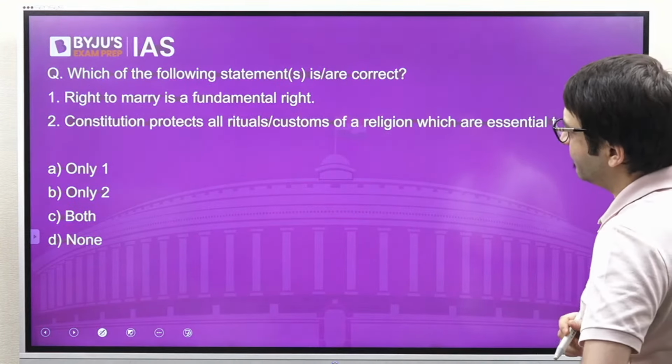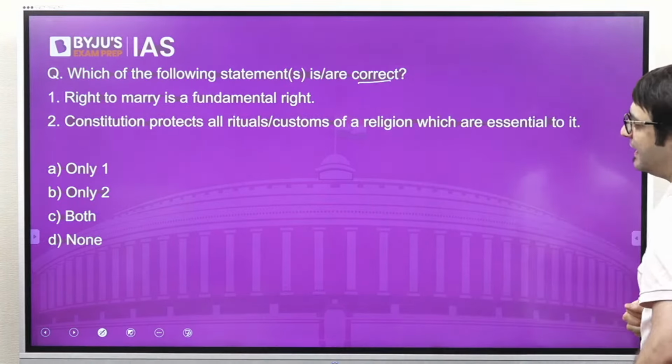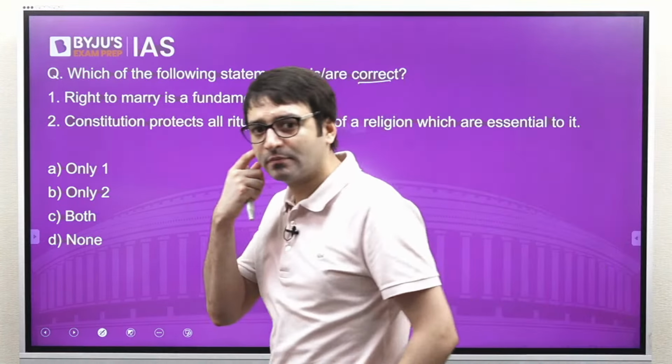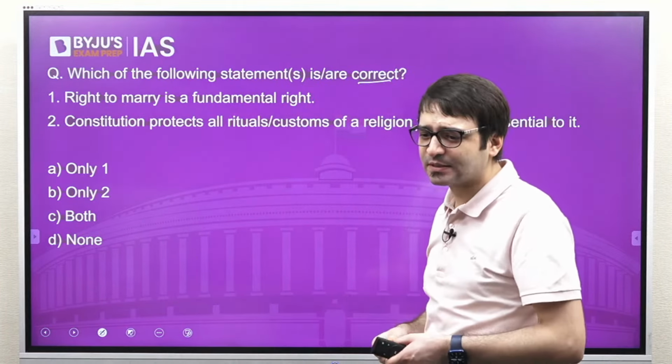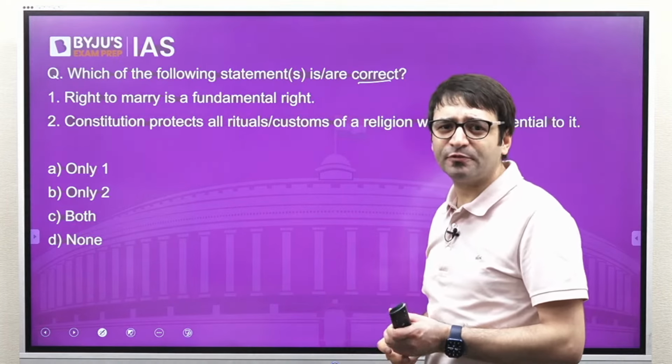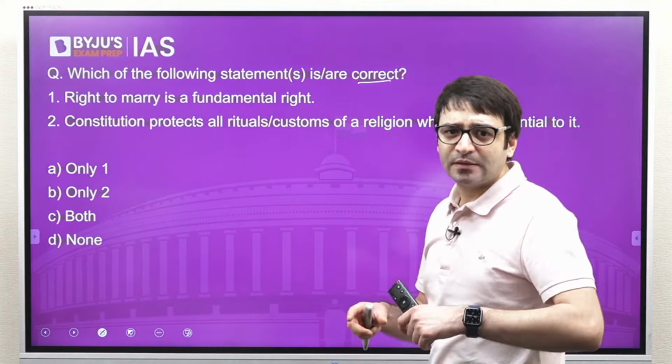Let's look at another question. Which of the following statements is or are correct? Right to marry is a fundamental right. On marriages, there are lots of controversies. Unfortunate death of an individual who was killed by the relatives of his wife.